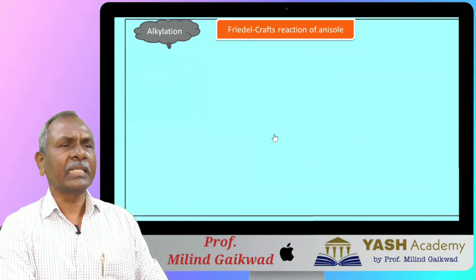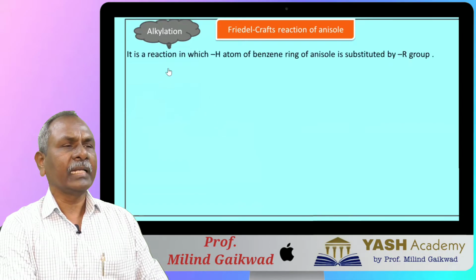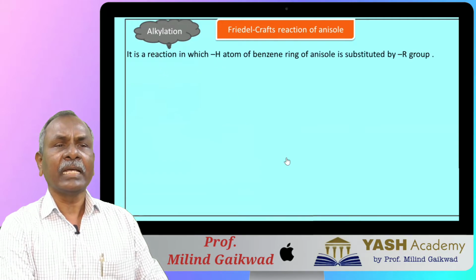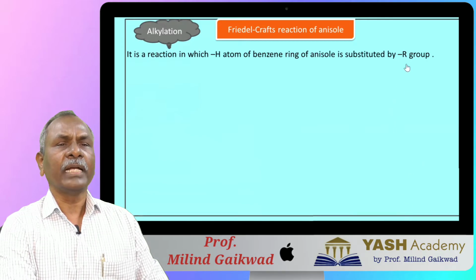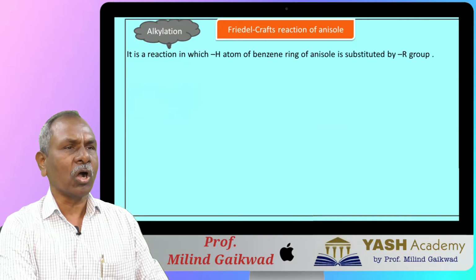Now we'll see the last electrophilic substitution reaction of anisole, that is Friedel-Crafts reaction of anisole. First of all, see alkylation of anisole. Again, it is a substitution reaction in which hydrogen atom of benzene ring of anisole is substituted by R group, that is alkyl group, which may be methyl, ethyl, isopropyl, and so on.